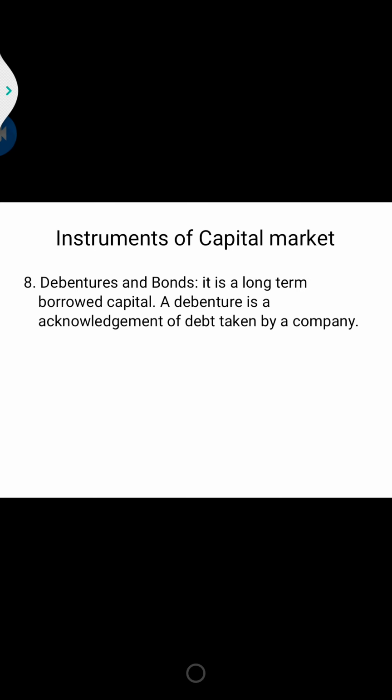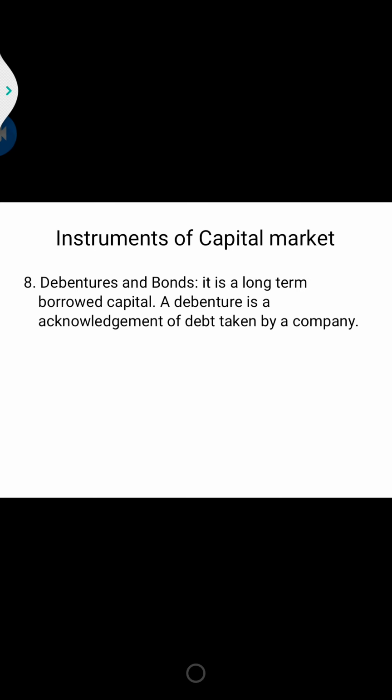Therefore a debenture is an acknowledgement given by the company of the debt in the form of a certificate. The company borrows money from the public or from debenture holders, and for them you have to give a promise, the certificate, to say that I am going to repay you back.